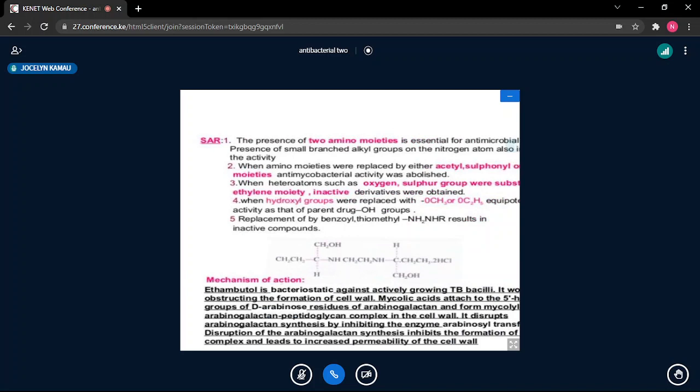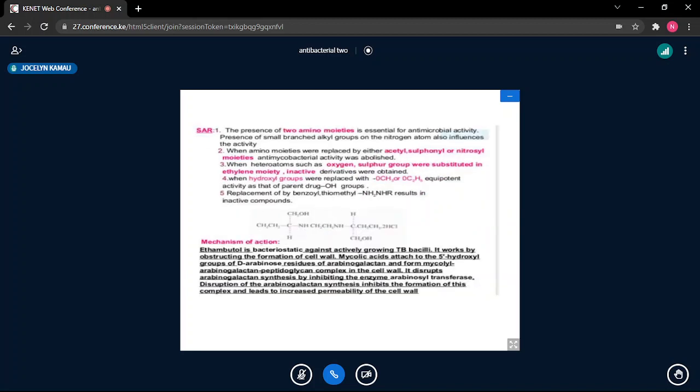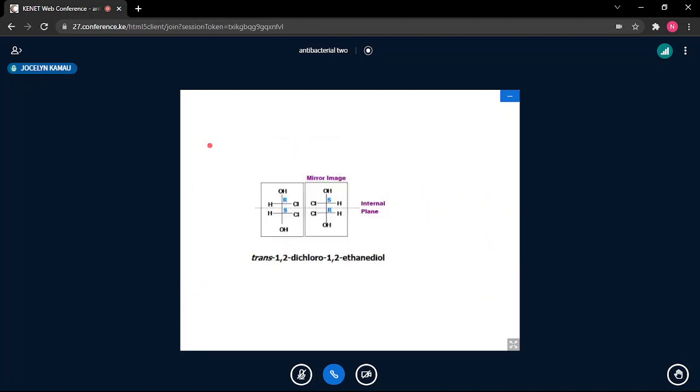So I gave an example of something perhaps a bit easier to understand, and I hope you understand. All we are saying is that when you talk about meso isomers, if you're talking about two chiral centers, it's where the two different chiral centers carry the same substituents.